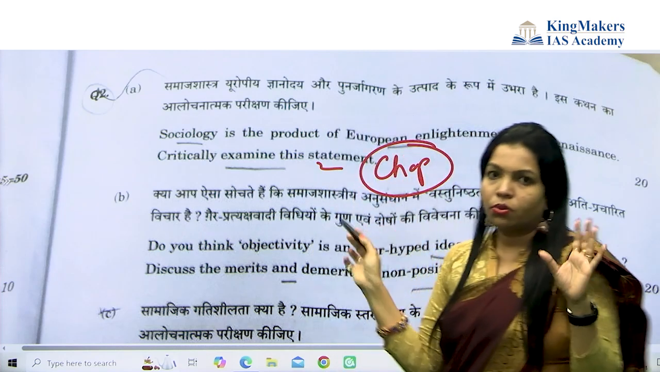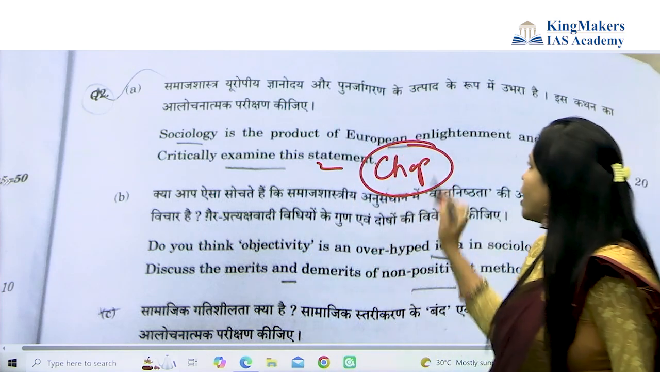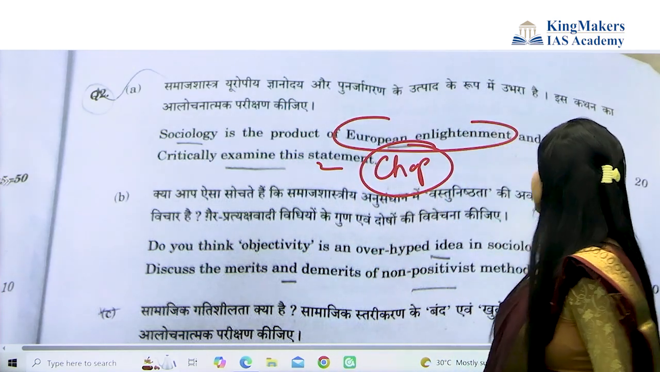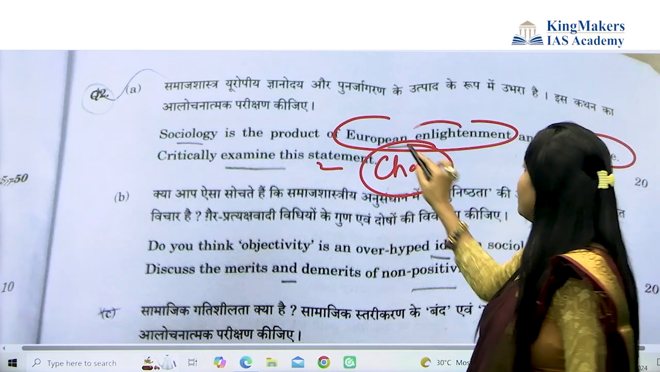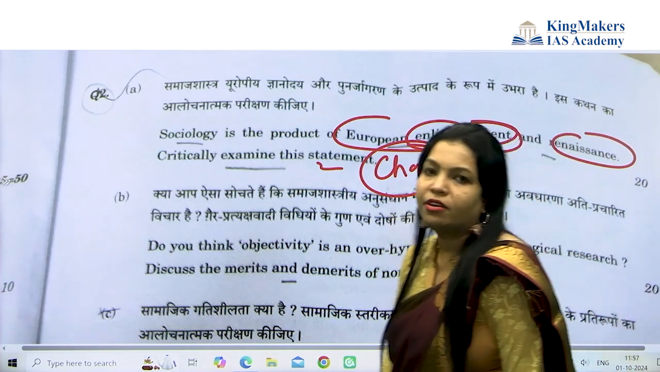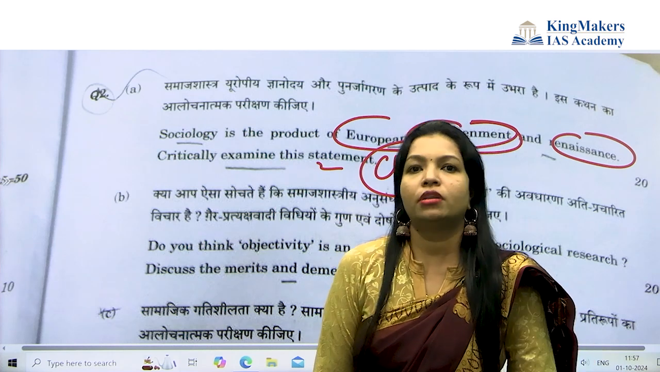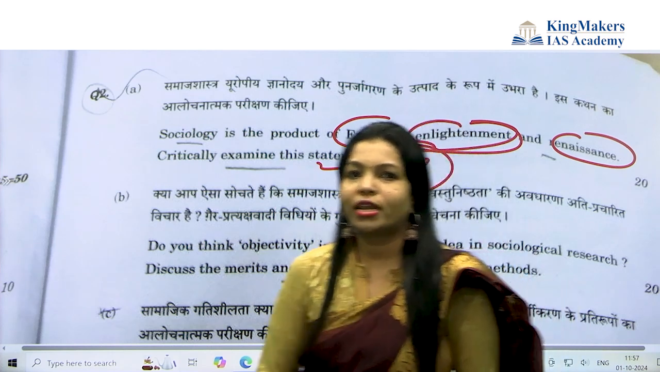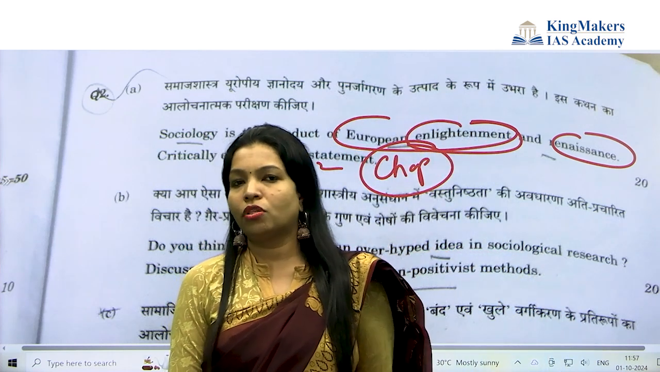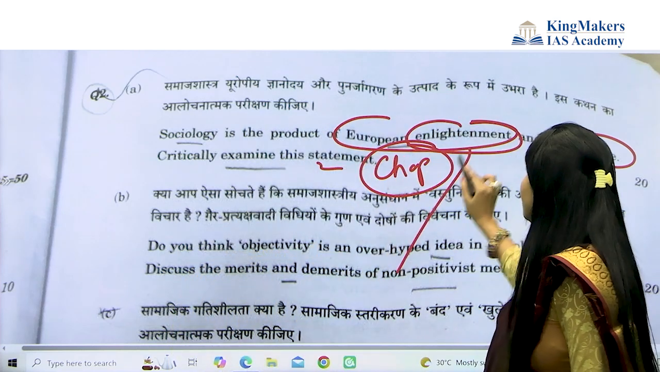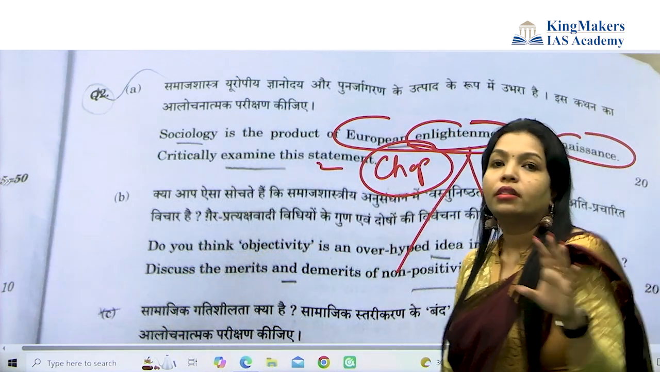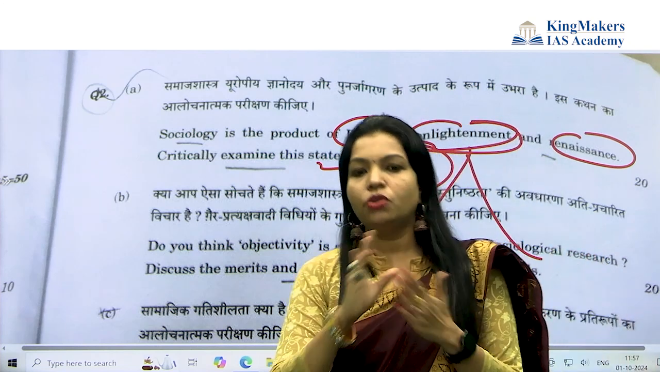Now look into this. We have a topic of modernity. Now here they ask about the Enlightenment and Renaissance. Now what could be your introduction? Your introduction can be on the Enlightenment or the Renaissance period. What is the Renaissance period? The period between the 14th to 17th or 18th century was called the Renaissance period, where a lot of enlightenment happened through modernity. Now see, you are connecting.